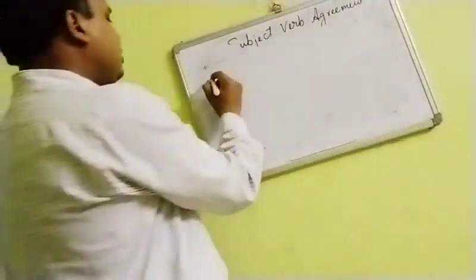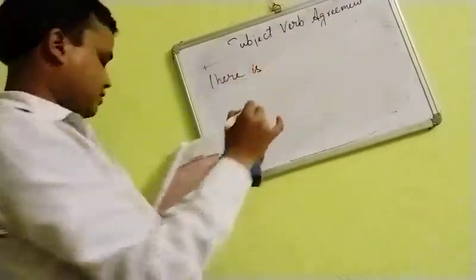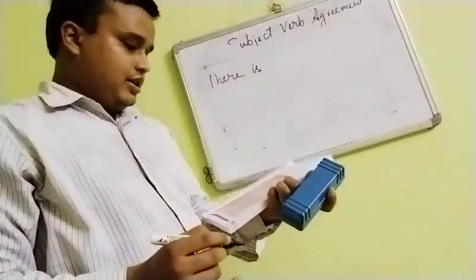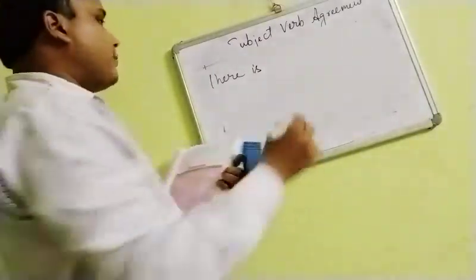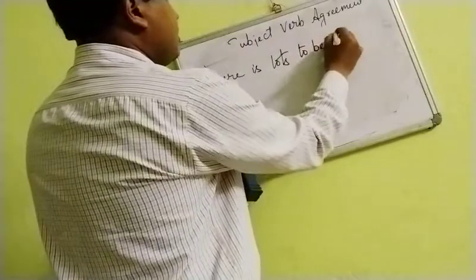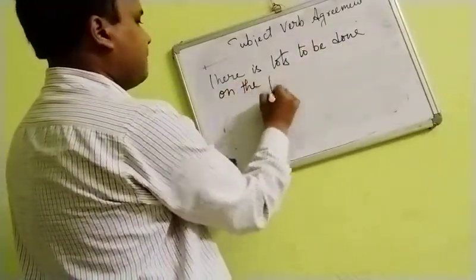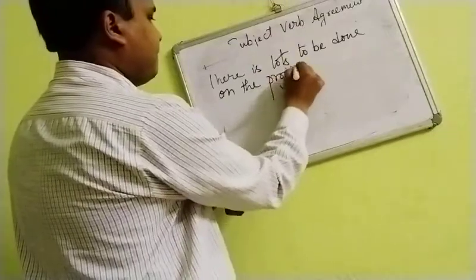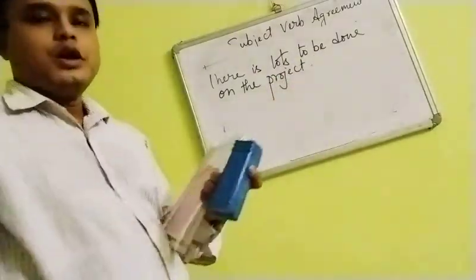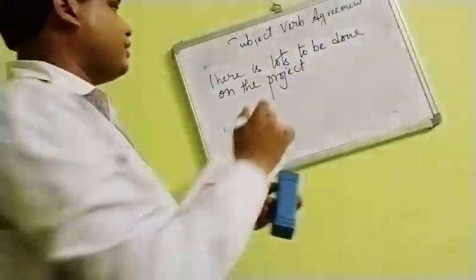So what is given here? There is lots to be done on the project. So here you can see lots to be done.